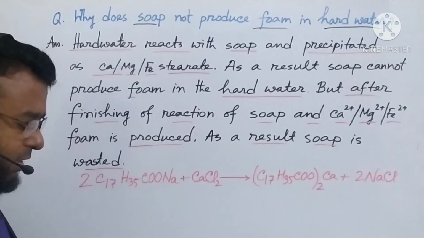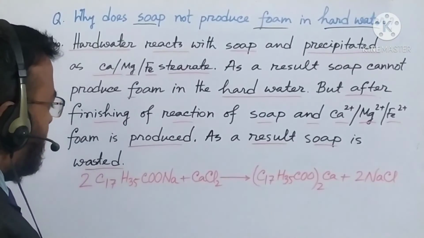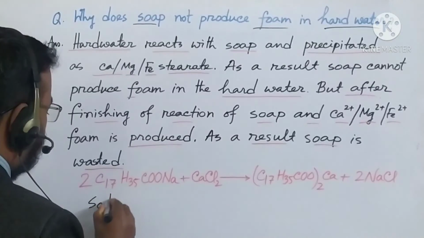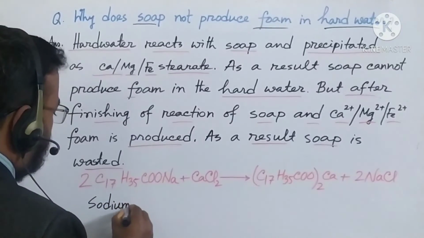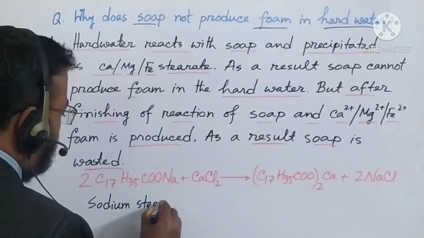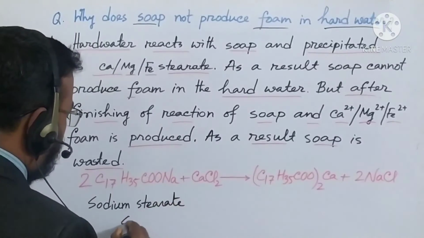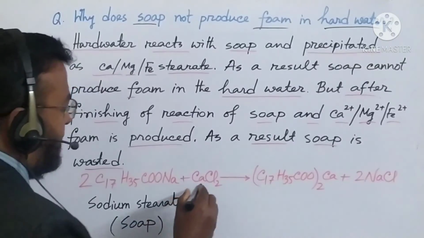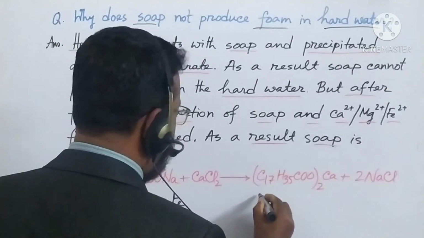So now see, what is the name of the compound? It is sodium stearate, and it is actually the soap that we are using. Then it is calcium chloride and it is calcium stearate.